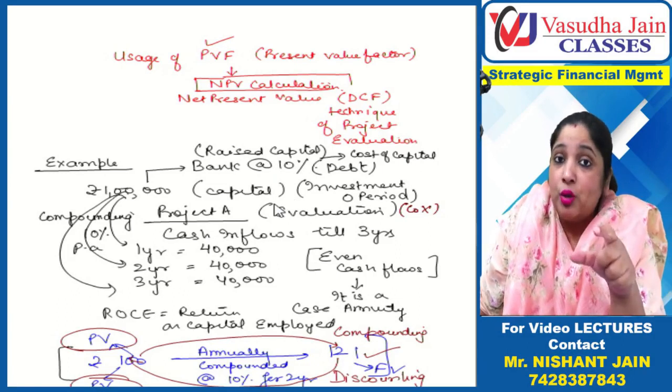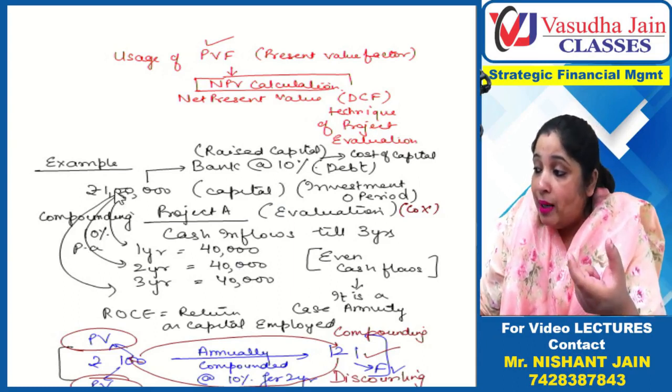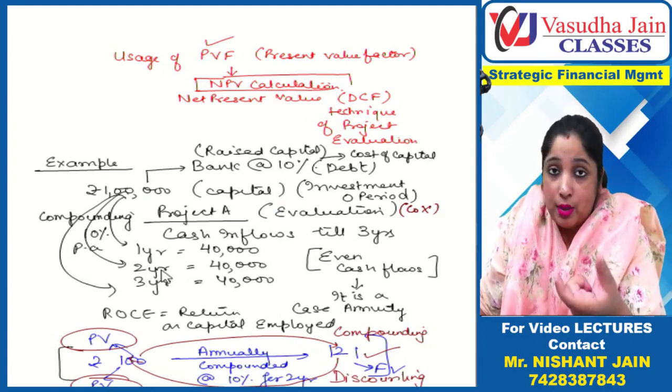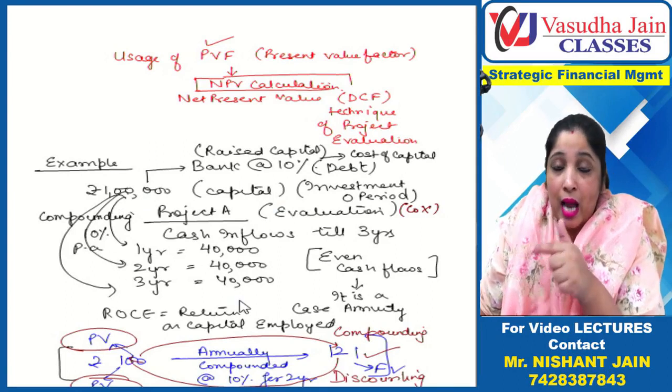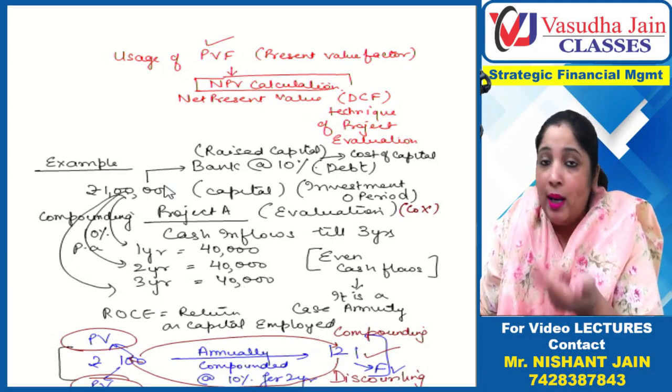Now, if the project is actually giving 10% return, if this 1 lakh rupees is actually compounding at 10% and becoming this amount, then after discounting these 40,000 inflows at 10%, the total should be equal to 1 lakh.